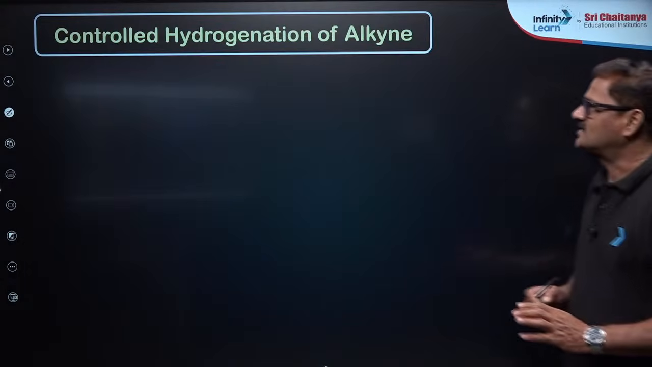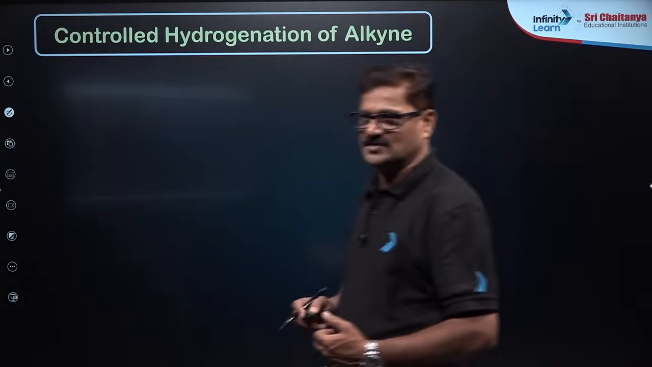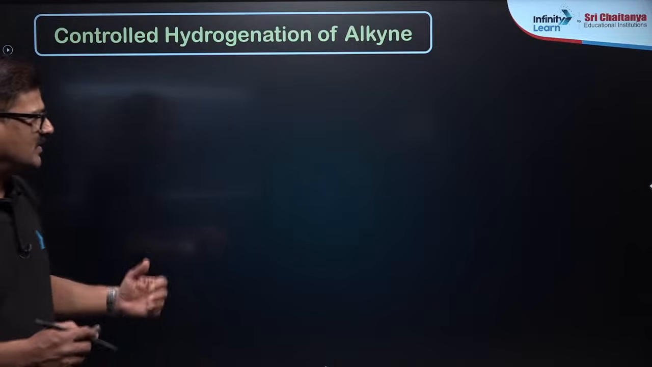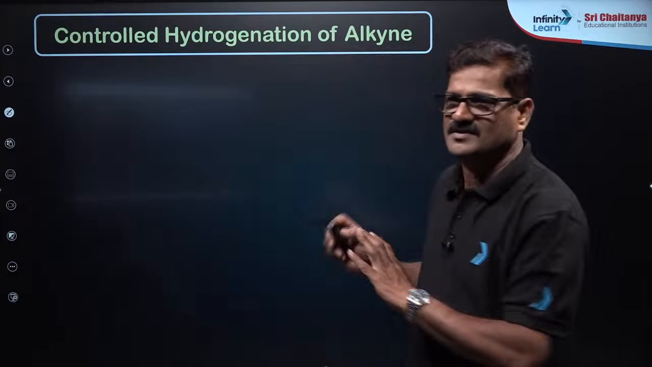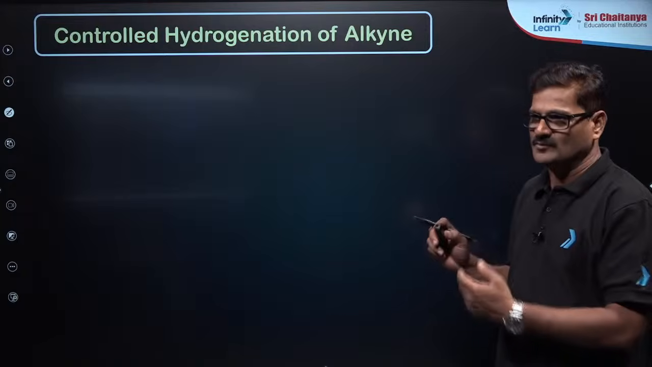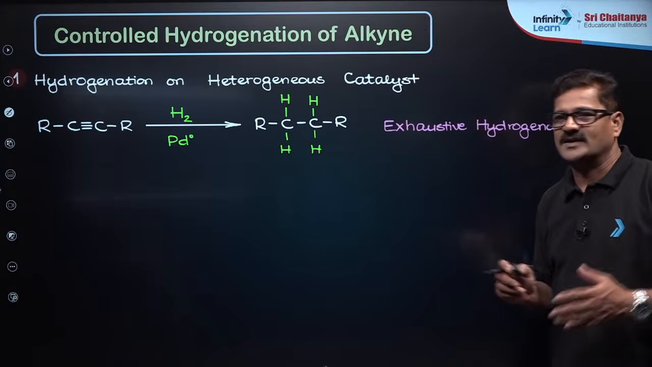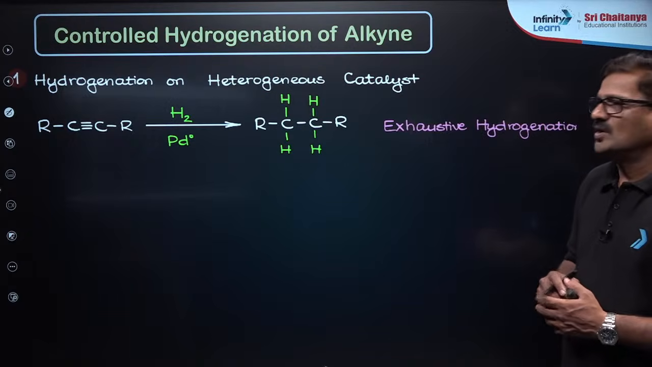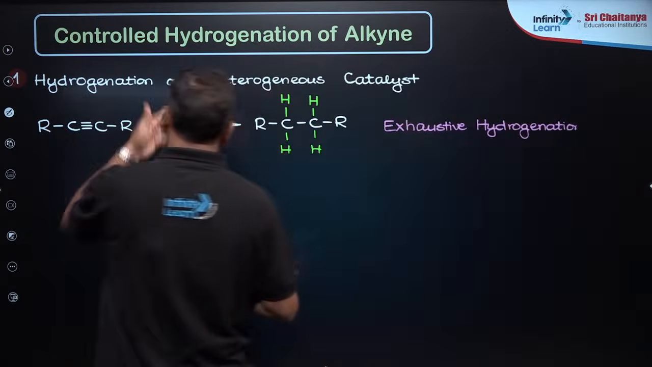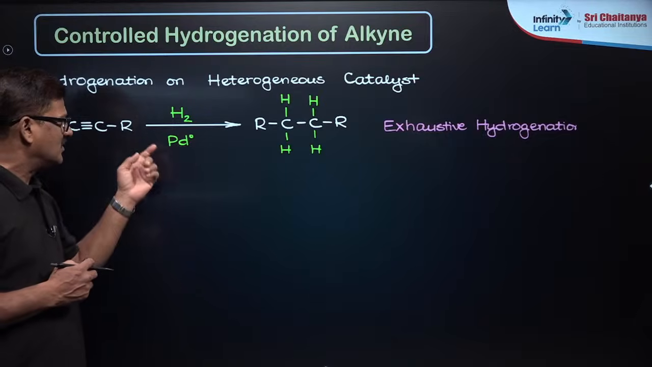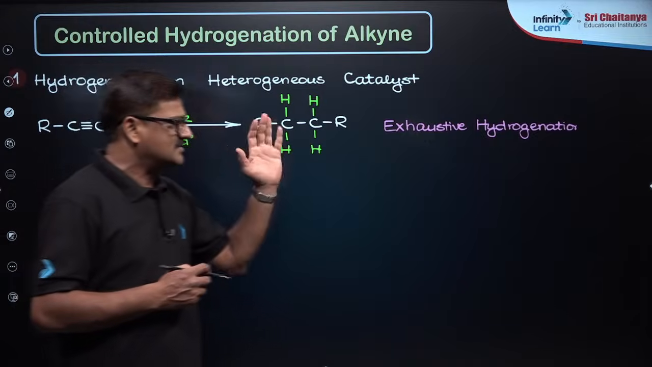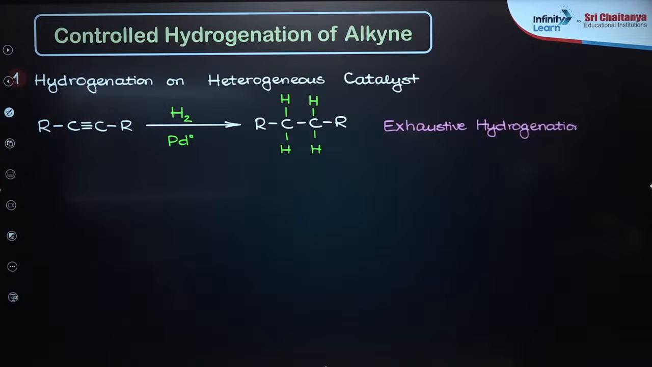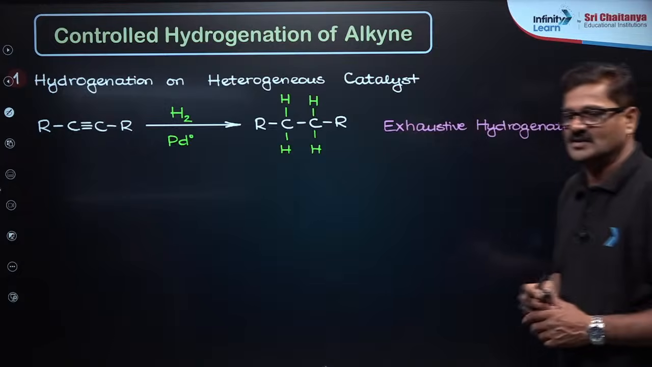Now let us discuss controlled hydrogenation. Let us discuss a concept over here, and then we will go into the direct questions, only questions, a little bit of concept only, as I promised some of the students that I am going to discuss that from the slides. Hydrogenation on heterogeneous catalyst, bachcho. So this is an alkyne. When it is reacted with hydrogen and palladium metal, you are going to get complete hydrogenation. This is what is called exhaustive hydrogenation.